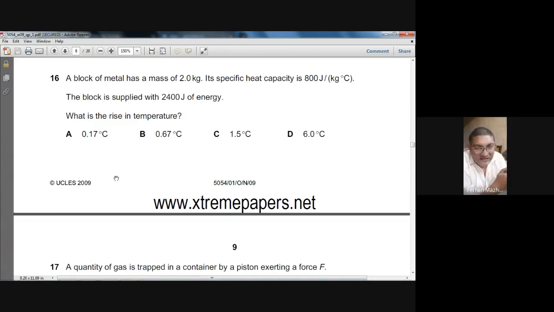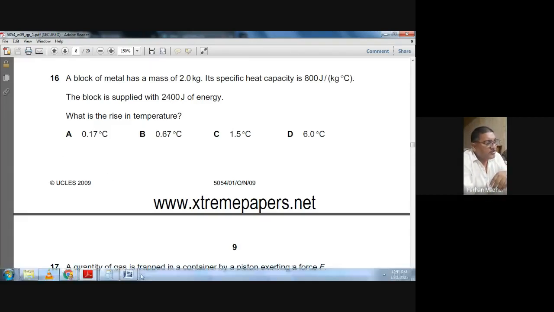Making delta theta the subject, delta theta equals heat divided by mass times specific heat capacity.